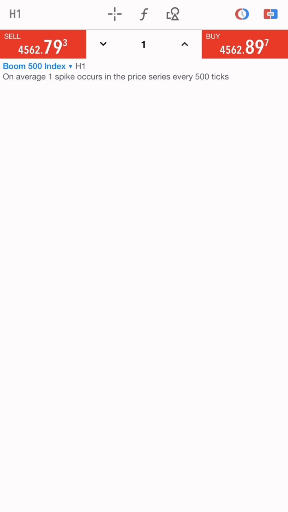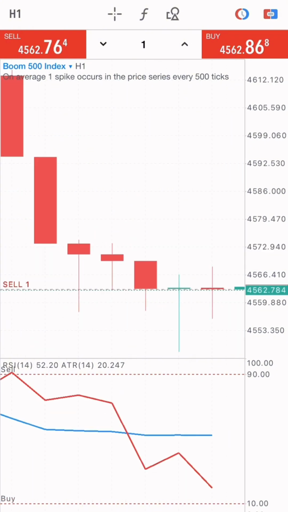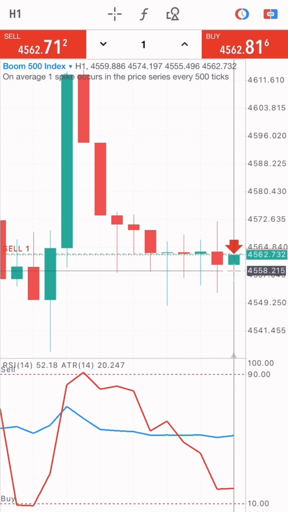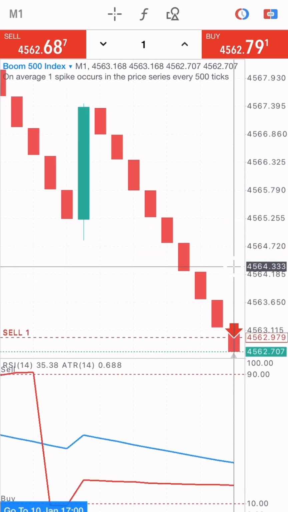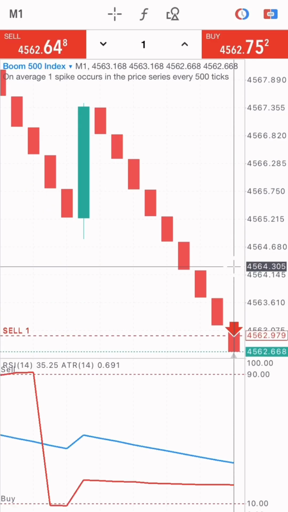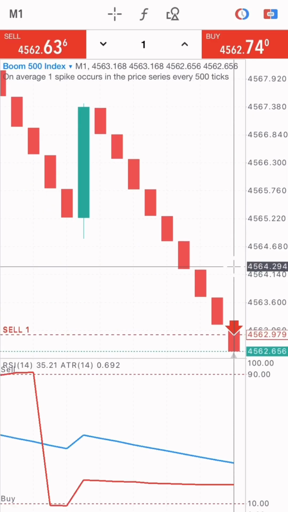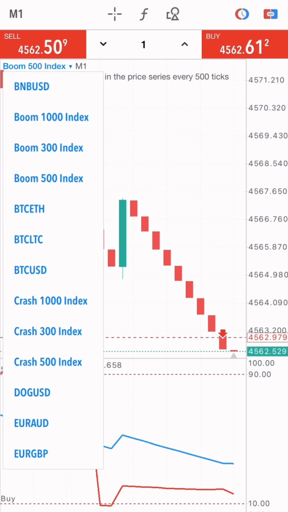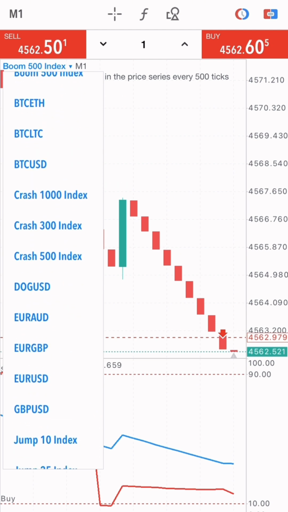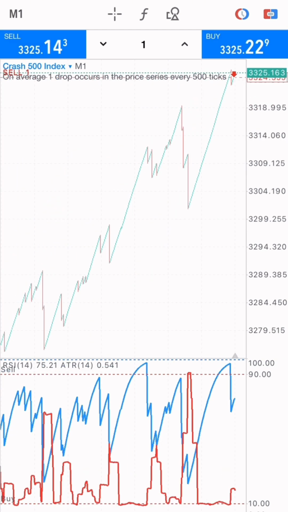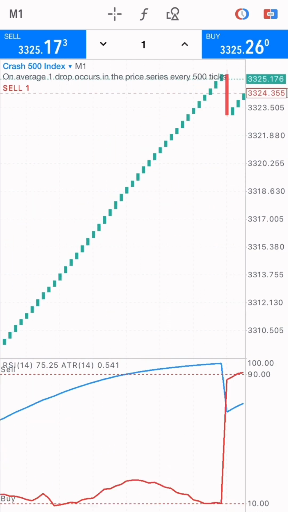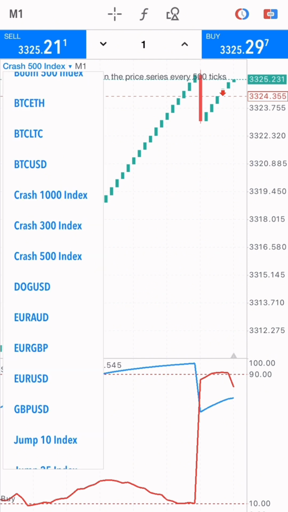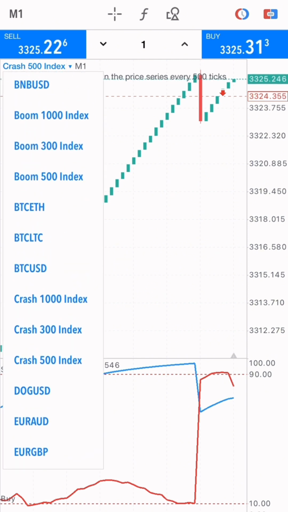So if I check the 1 hour time frame, we can see that this market has sold here and it bought here and is selling now, right? So I'm going to take some profits from this market after 3 candlesticks. Let's go over to the Crash 500 index to see how the market is doing, right? So this market would sell right here, so I'm going to hold this position until the market sells.